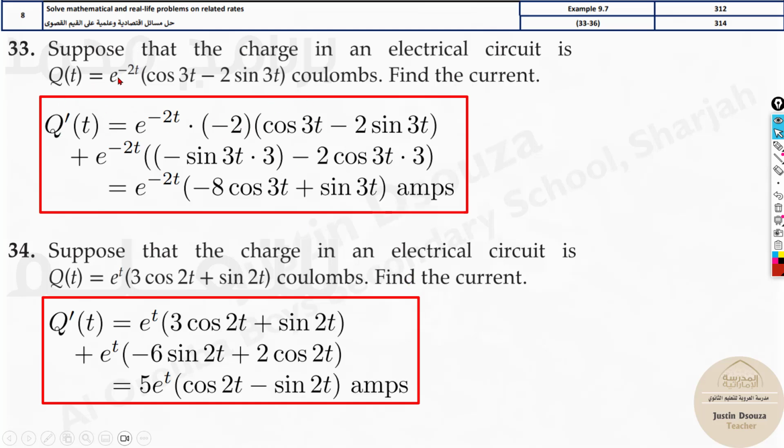Or you can use the product rule over here and solve it. But over here, a suggestion: you can simplify it by multiplying this inside. It is the product rule itself, but it'll be one term. It'll be much easier. I personally do that. I just multiply it inside, simplify as much as I can, and then derive it. Even over here, you can derive it entirely as product rule, these two, it is fine.